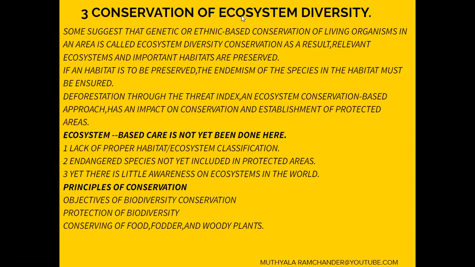If we protect one ecosystem, we protect one species. If we protect species, we protect genes. So genetic conservation, species conservation, and ecosystem conservation are interlinked. If we conserve the ecosystem, all species are conserved, and all species' genetic materials are conserved. So these three are interlinked levels of conservation of biodiversity.